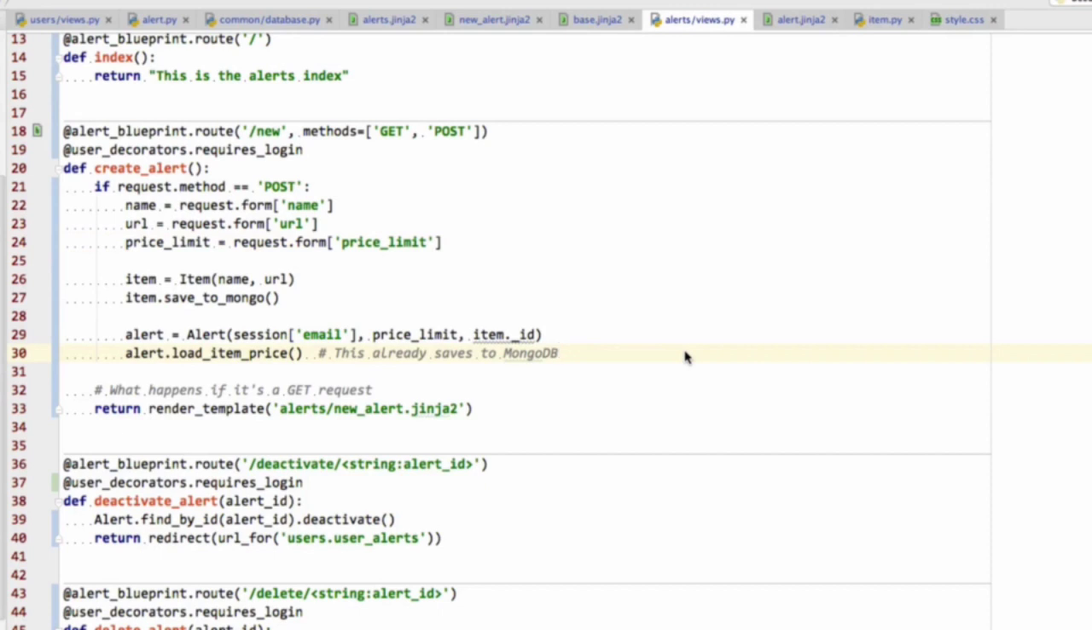Hi and welcome back. During the recording, I realized a small bug that is very easy to forget, which is this price limit here. When we are creating an alert, the price limit has to be a number so that we can then compare an alert's price limit to the item's price. But here we are saving the price limit as a string, so we want to change that and say float. If not, when we refresh the price of an item, we might get an error. So that's that, and that's everything for this video. Just wanted to mention this small bug that nevertheless is easy to forget. I'll see you in the next video.